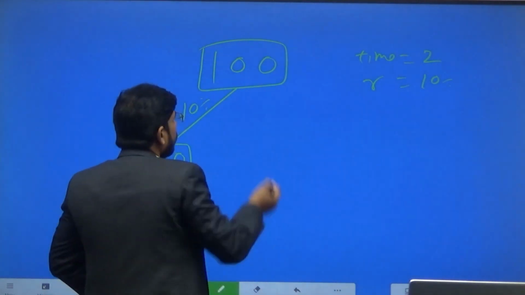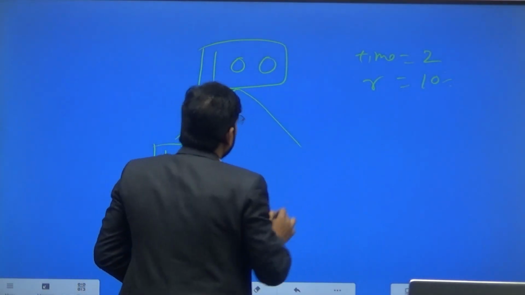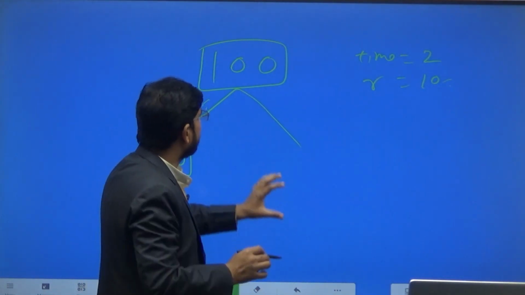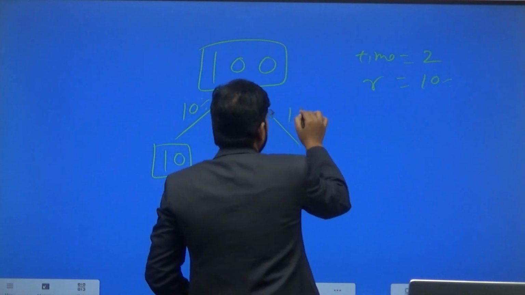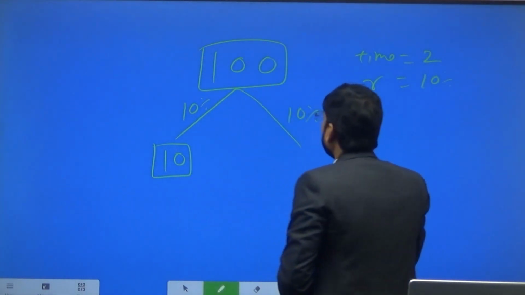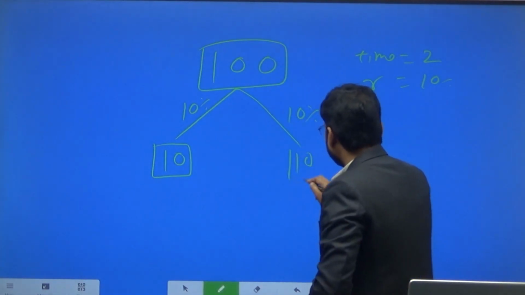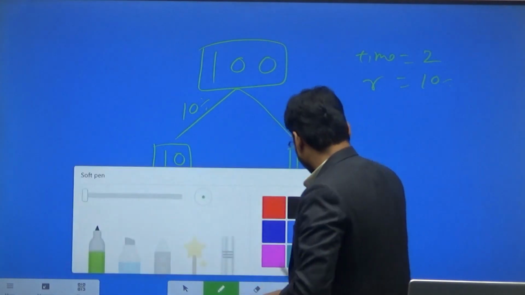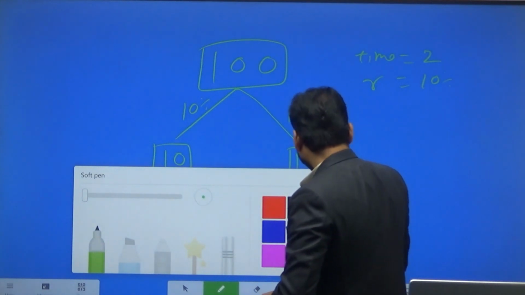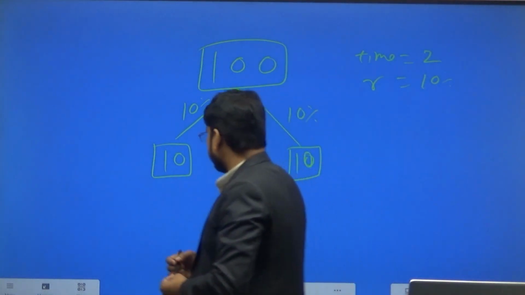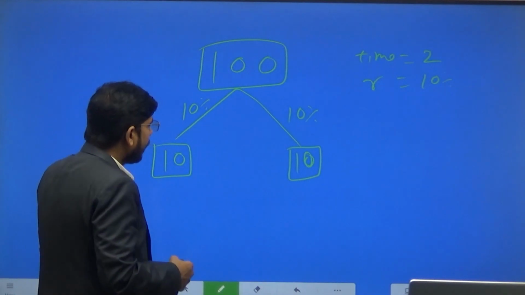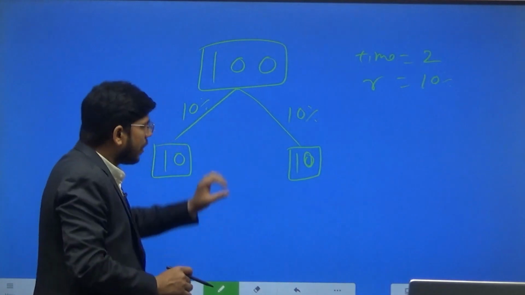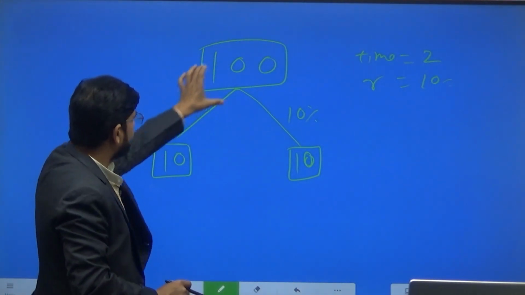Now on the same principal amount we have to pay interest at the rate of 10% for the second year. So what will be the interest? 10 rupees. In case of compound interest, for both the first year as well as the second year, we have given interest on the principal amount.